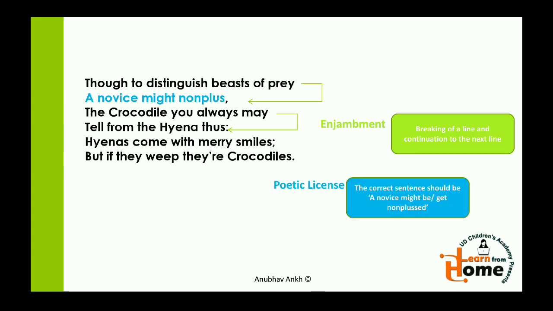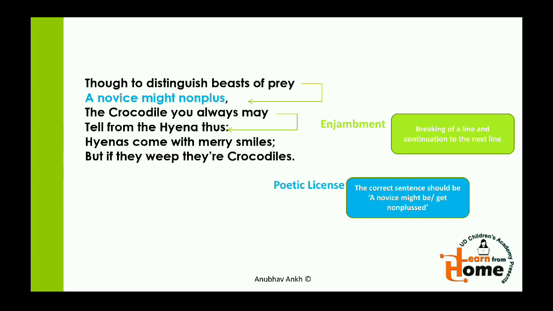And then we have poetic license. A novice might nonplus. This is the wrong format of the sentence entirely. It is not just the format that is different or not grammatically intact, but verbs have also been used according to the poet and not according to the grammatical rules.